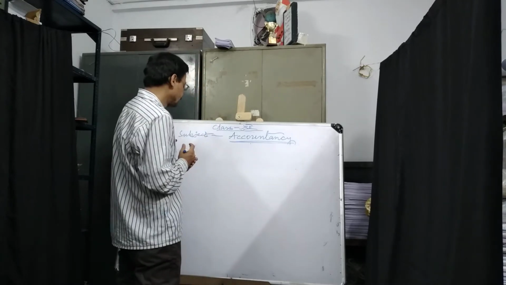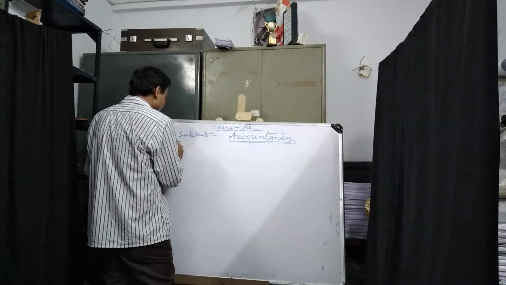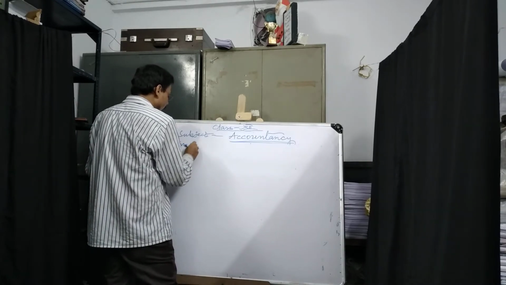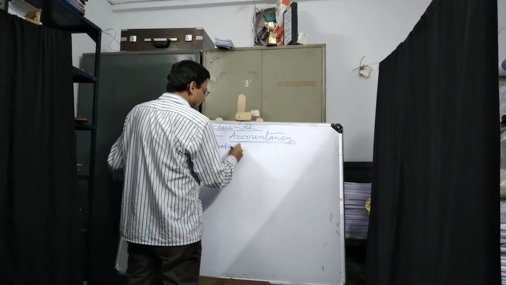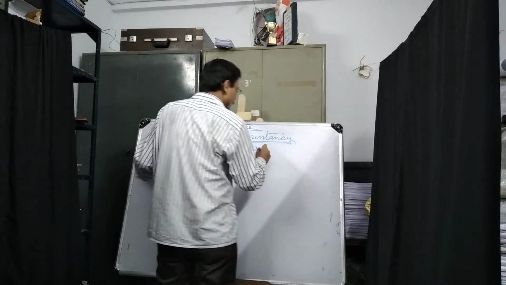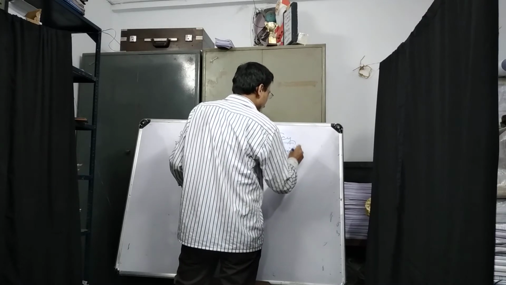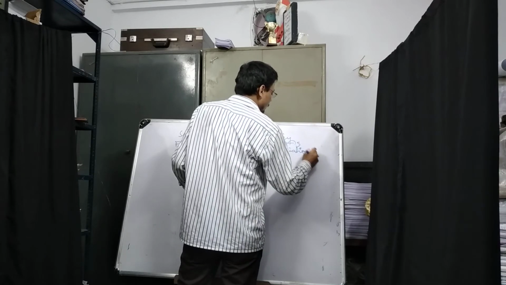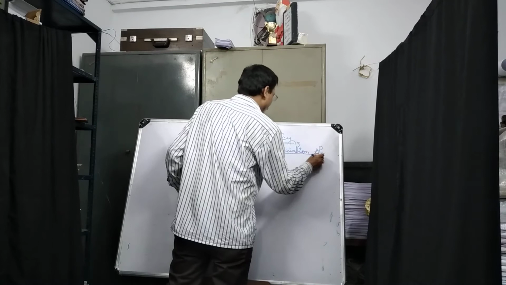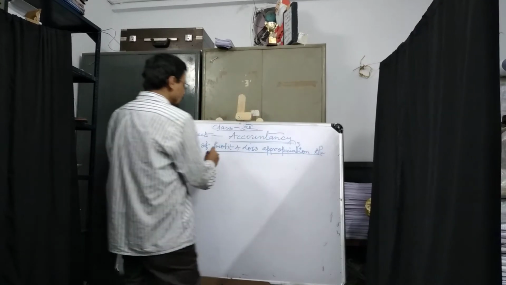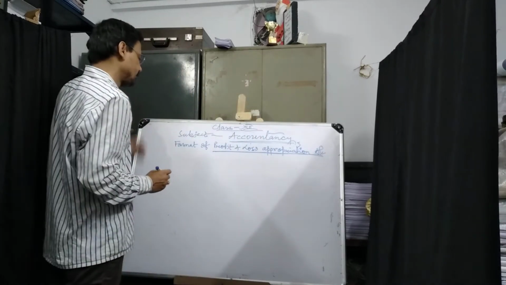So I am writing the format of the profit and loss appropriation account here.